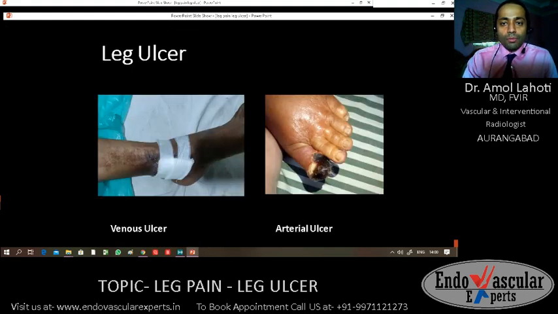There can be two types of leg ulcers: venous leg ulcer or arterial leg ulcers. Venous leg ulcers are typically seen around the inner aspect or middle aspect of the foot, and they are associated with the bulging or prominent veins apart from blackening or pigmentation of the skin, while the arterial leg ulcer is associated with the severe leg pain, and there can be blackening or gangrenous changes in the foot or toes.